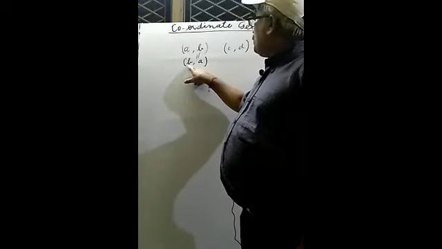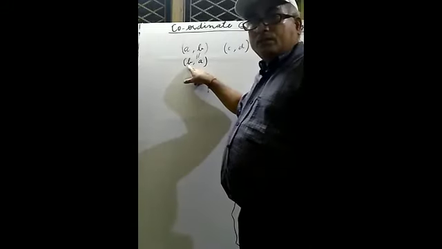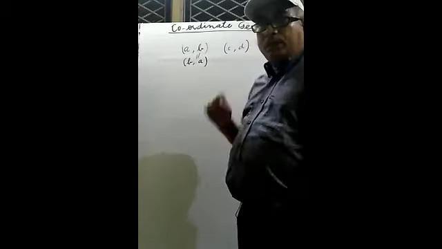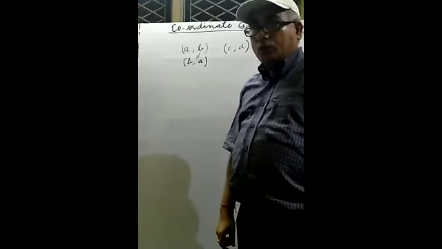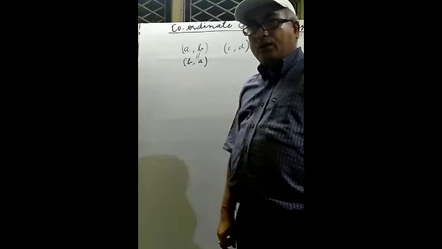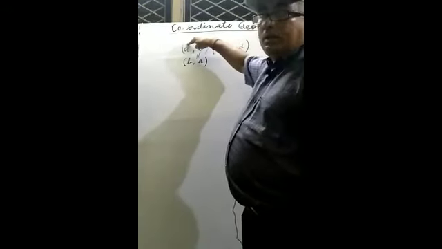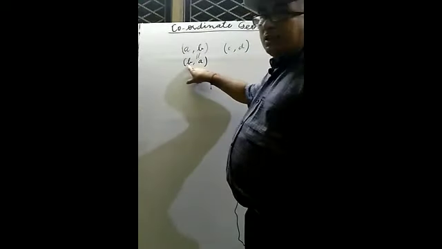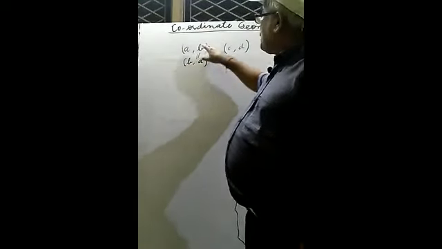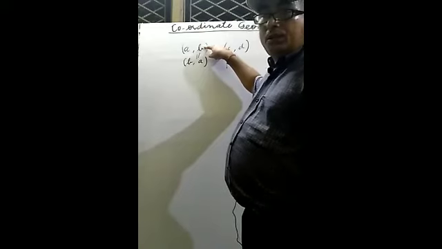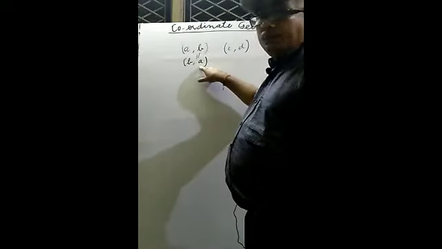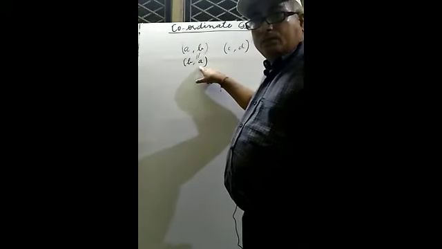B is given first place and A is given second place. So are they equal? Definitely not, because at first place here it is A, and at first place here it is B. At second place here it is B, and at second place it is A. So both are not equal.